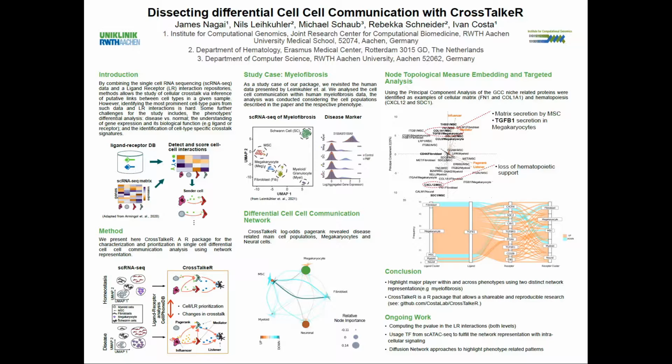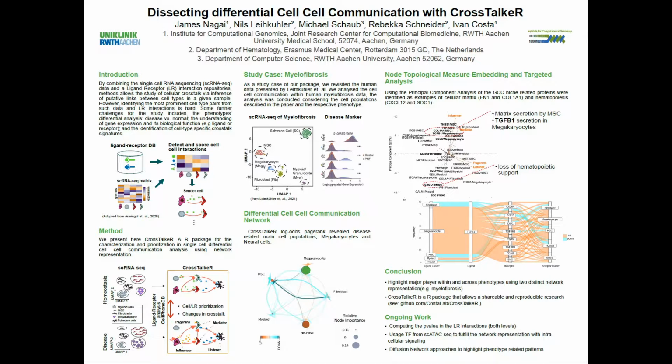CrossTalkeR receives as input the ligand receptor analysis done using CellPhoneDB and builds two different networks. CrossTalkeR employs node topological measures such as influencer given by out degree, listener given by in degree, and mediator given by betweenness centrality to prioritize and rank those nodes, which could be a cell, gene ligand, or gene receptor, in its phenotype.